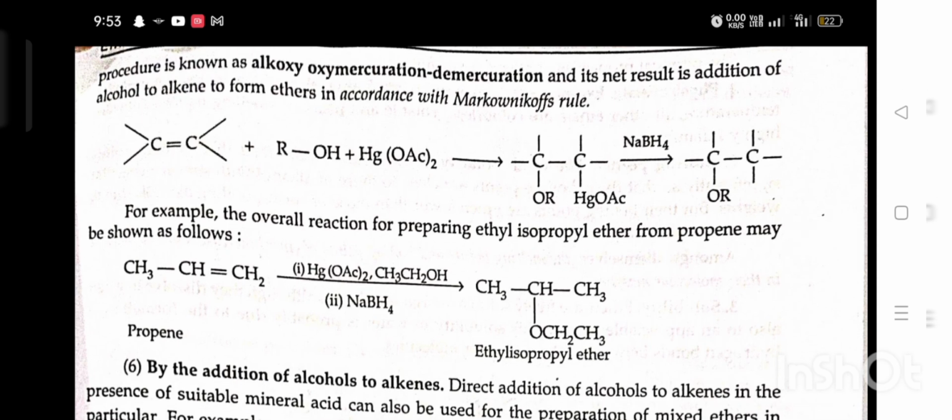For example, the overall reaction for preparing ethyl isopropyl ether from propene may be shown as follows.